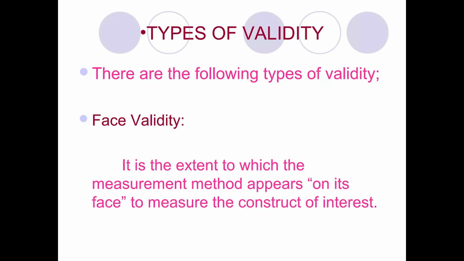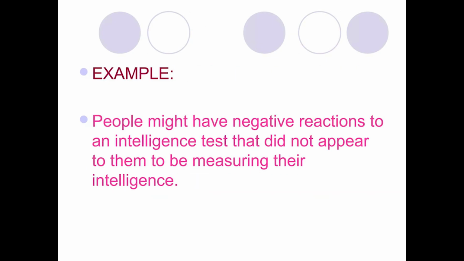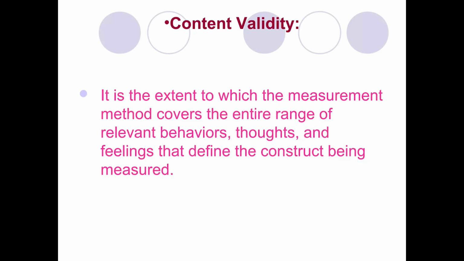Types of validity. There are the following types of validity. The first is face validity. It is the extent to which the measurement method appears on its face to measure the construct of interest. For example, people might have a negative reaction to an intelligence test that did not appear to them to be measuring their intelligence.